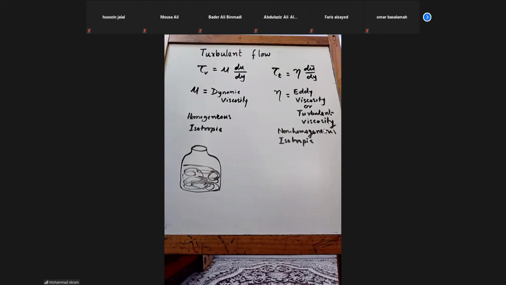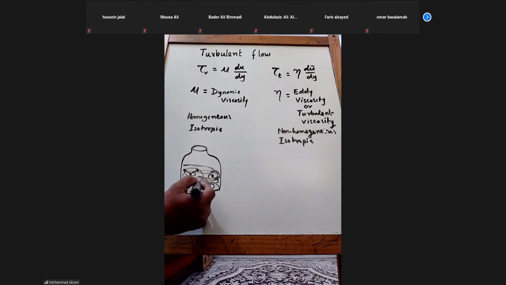And if you take it at those two locations and also in different directions, at one point, say for example x, y, z, if you have three directions or any direction, it is the same in all directions at one point, or it is the same at all different points.